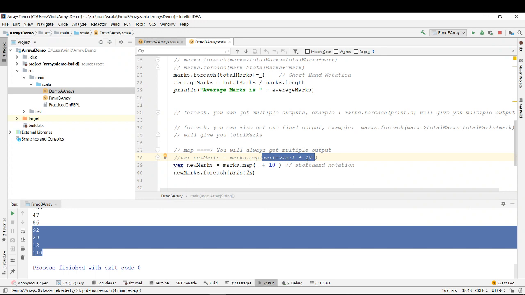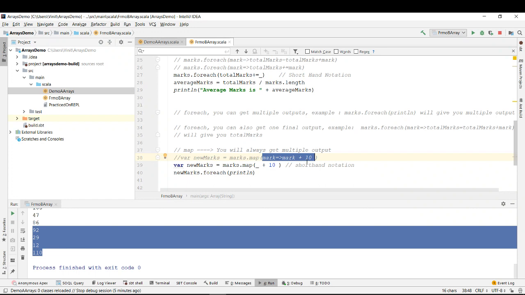So you have to think beyond how for each works internally. For each goes to the first element, adds 10, goes out. Then it goes to the second element, again adds 10, then goes to the third element, adds 10, goes to the fourth element, adds 10, goes to the fifth element, adds 10, goes to the sixth element, adds 10, and it will take a hell of a lot of time. And how does a map work? Map knows it has to operate on each and every element of an array, that is what it is made for. So it wants to add 10. You have multiple cores, big RAM, so you can add 10 to all the numbers together, right?